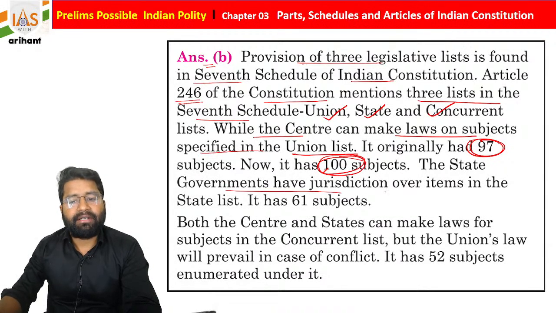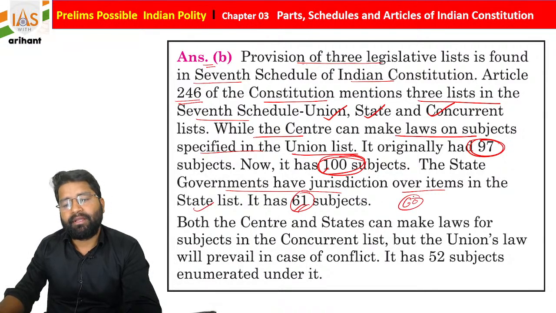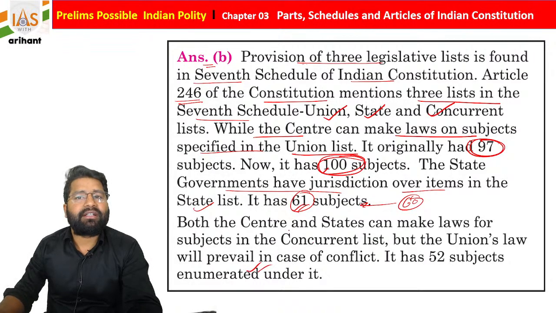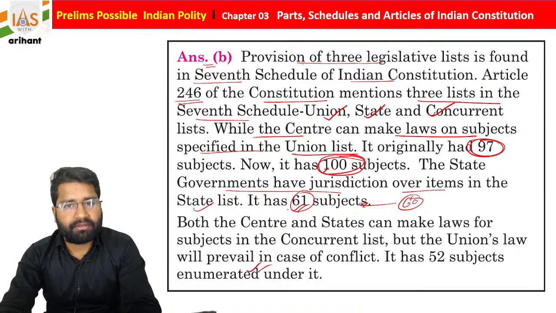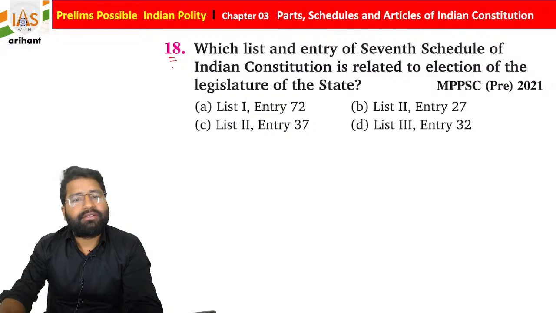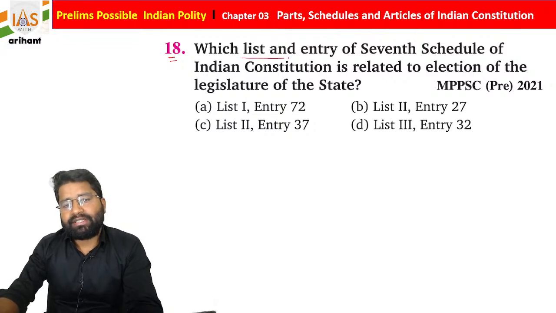The state government has jurisdiction over items in the State List, and initially it was 66, but now it is 61 because some provisions were removed from the State List, students. And where both can create law, that is called the Concurrent List, and initially it was 47 but now it is 52. If we talk about the 18th question,